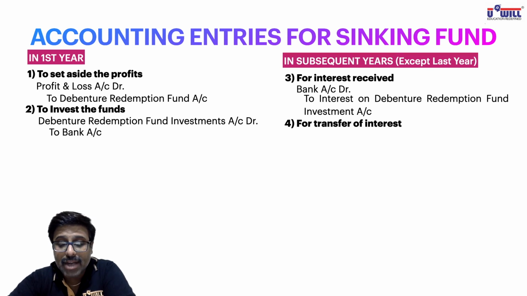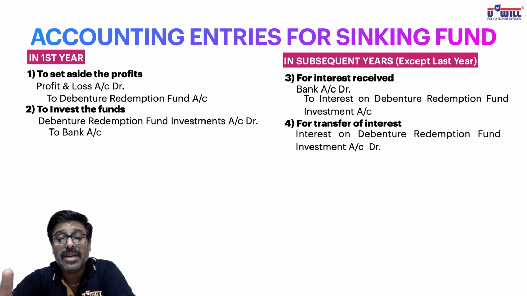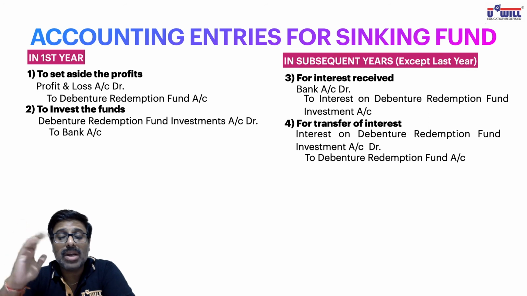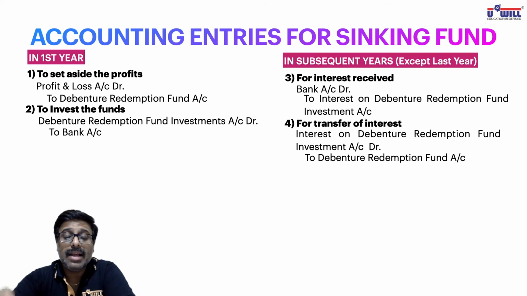When you transfer that, you'll close and debit it. So interest on debenture redemption fund investment account will get debited to close it, and you will transfer that also to debenture redemption fund account. So what will be the entry for transfer of interest? Interest on debenture redemption fund investment account will get debited to close it, and we will transfer it to debenture redemption fund account. Then we have to repeat the first two steps only.